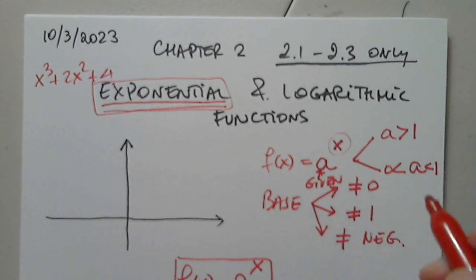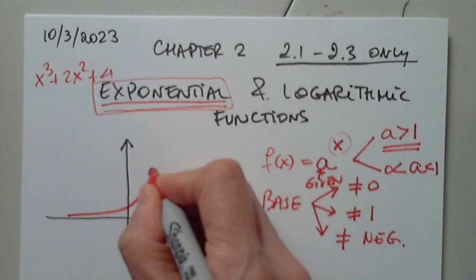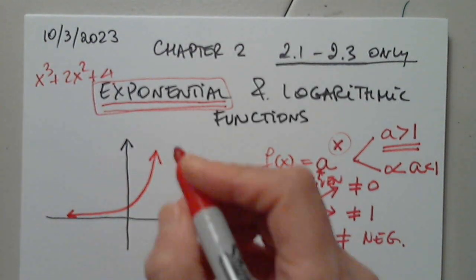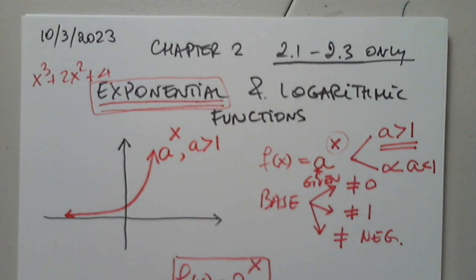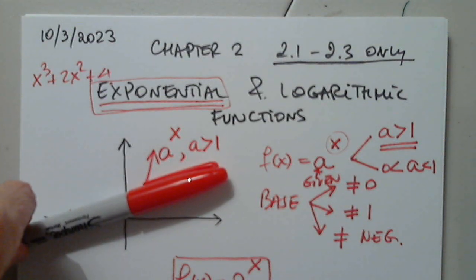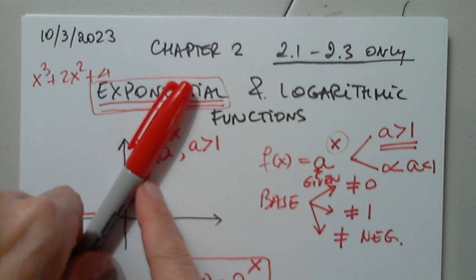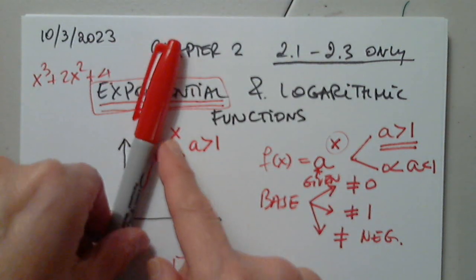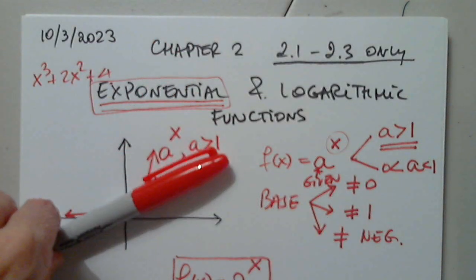Awesome. So when the base is greater than 1, here's how it looks. This is a to x when a is greater than 1. And this is what we've been seeing and confronted with in the last 3 years. That's why when they said 1 person or 2 people get sick now, in 3 days, 10,000. And then in 3 more days, 100,000. So that was the pandemic we experienced.